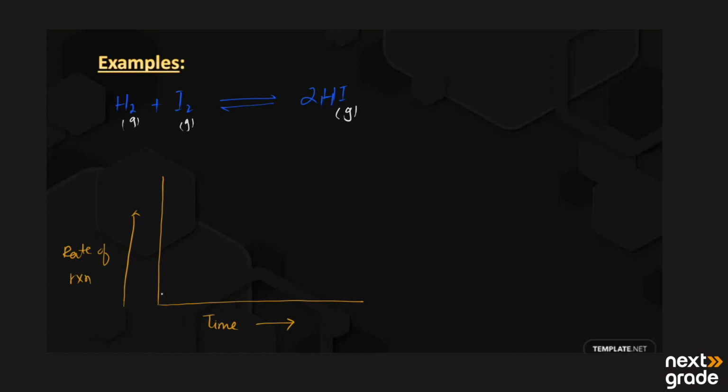At the start, the rate of forward reaction is high and the rate of reverse reaction is low. As time passes, the rate of forward reaction slows down and becomes a steady line. The rate of reverse reaction starts to increase, and a time comes when the rates of these two reactions become equal.